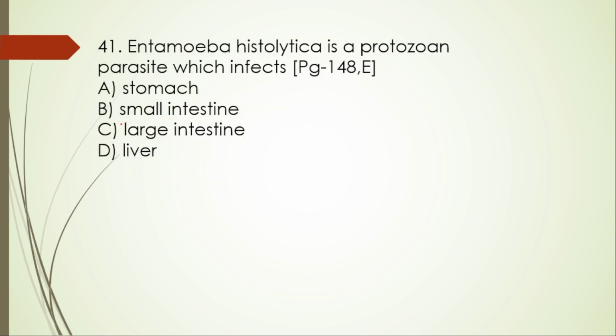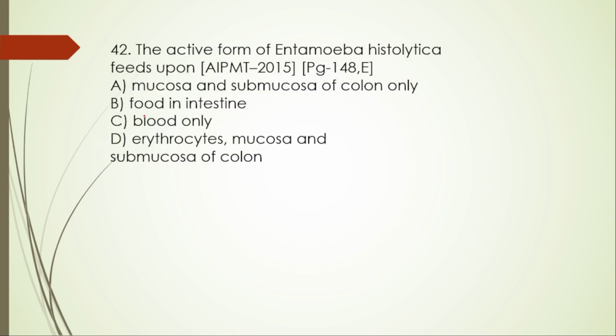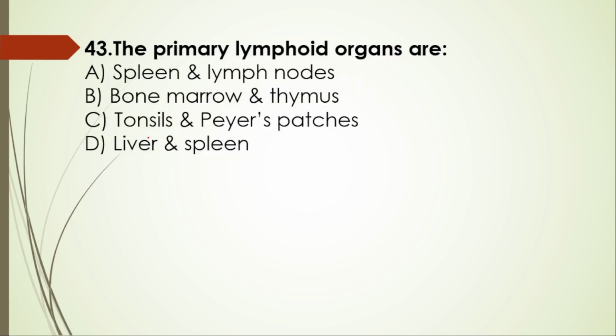Next, 41. Entamoeba histolytica is a protozoan parasite which infects stomach, small intestine, large intestine, and then liver. The right option is C, large intestine. 42. The active form of Entamoeba histolytica feeds upon mucus and submucosa of colon only, food in intestine, blood only, erythrocyte, mucosa and submucosa of colon. So here the right option is option D.